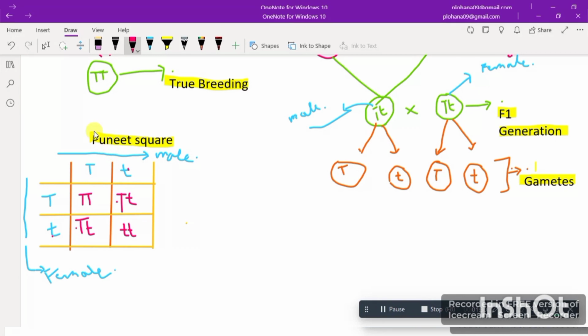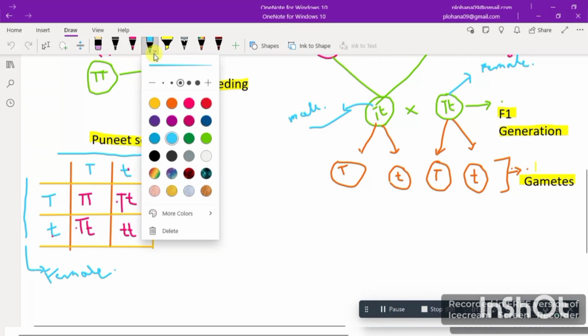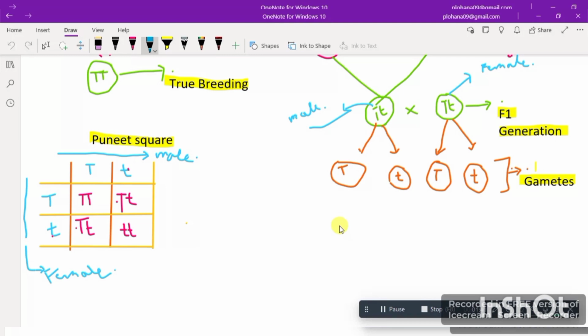As you can see here, now let me change the color. Okay. Now what will they produce? They'll produce 4 different offspring. One is TT. So let me write here capital T and capital T.